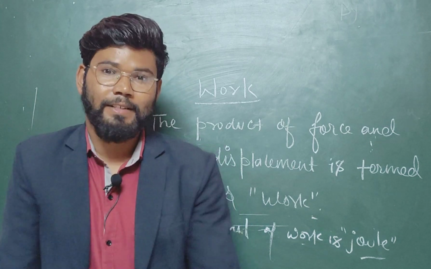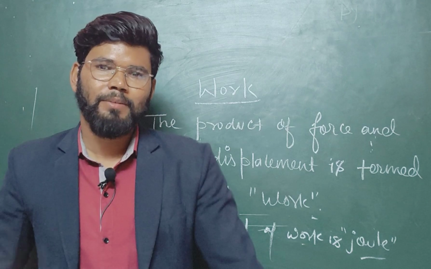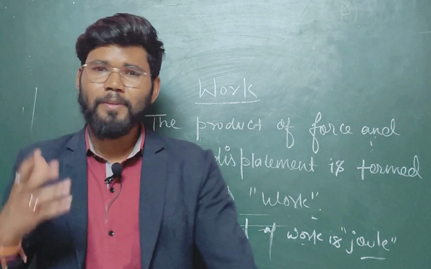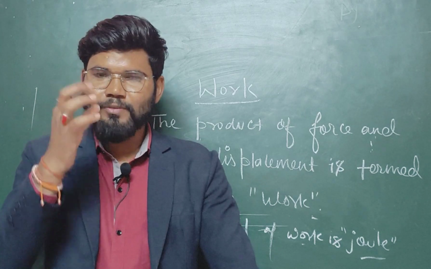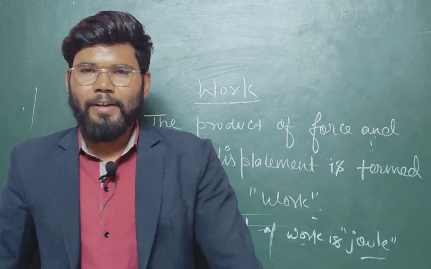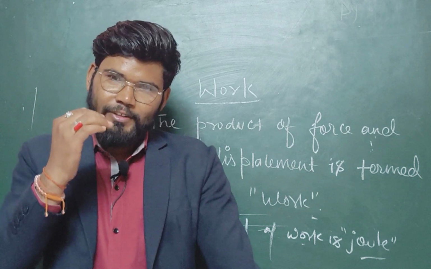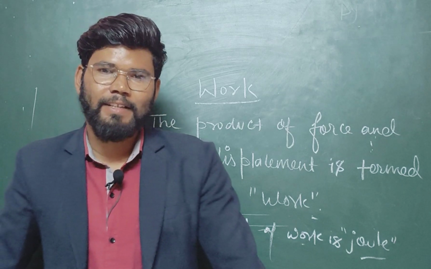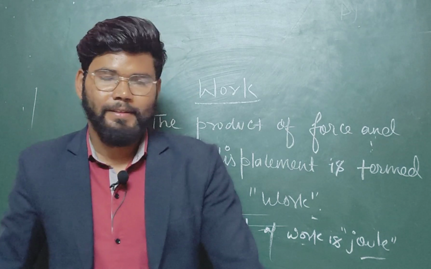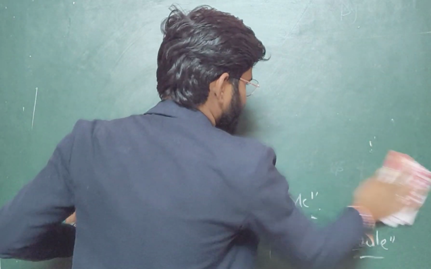So the second term is electric current. Suppose that in examination, if the term electric current is asked, how can we define it? So you can define it like that: the flow of charge per unit time. Suppose that when a charge Q flows in a wire in unit time, and you find the ratio of that, then that is the value of I, electric current. So here we can say that the electric current is represented by I, and generally the formula is I equals Q by T.